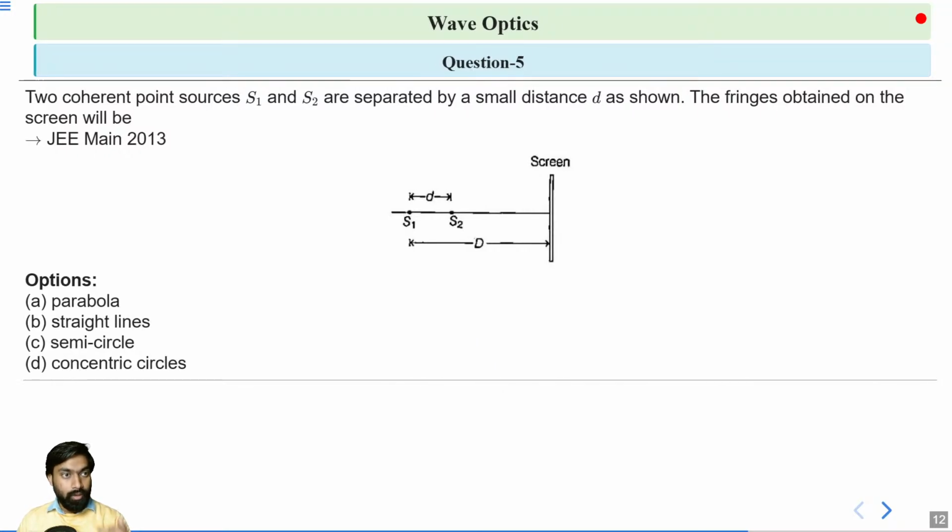Two coherent point sources S1 and S2 are separated by a small distance, small d, as shown here.